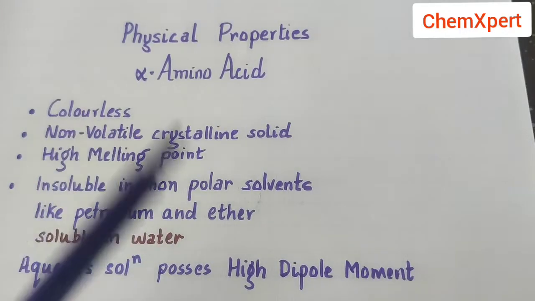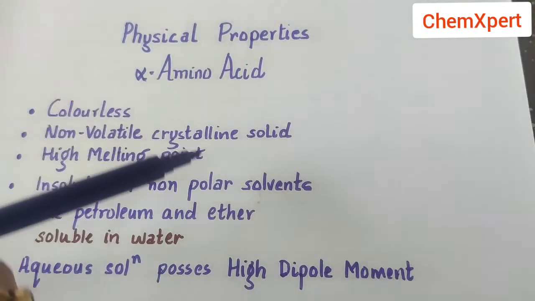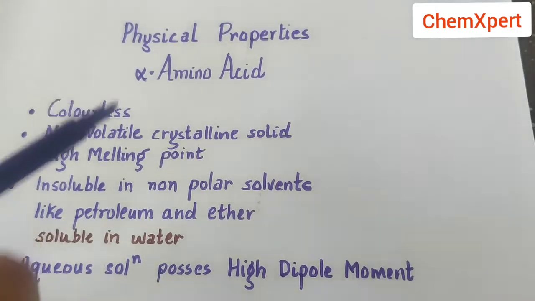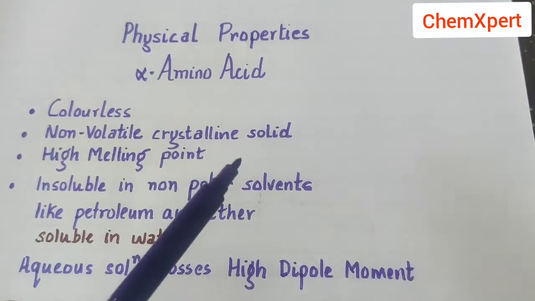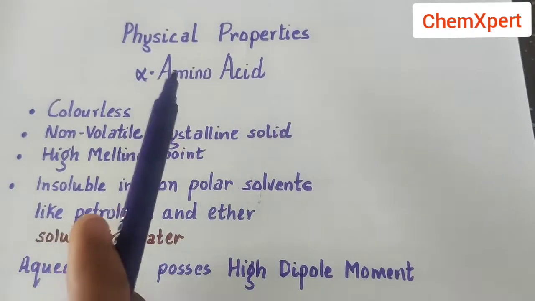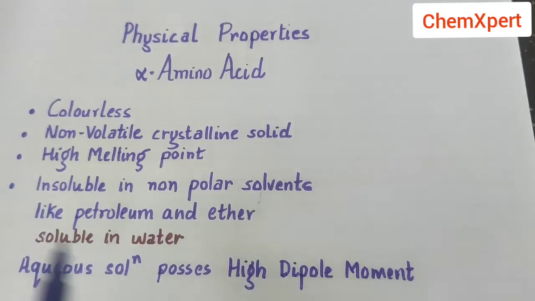So nowadays in MCQ pattern, this question can easily be framed: which of the properties is incorrect? So first of all, you must learn what the correct properties are. That is, amino acids are colorless, they are crystalline solids, due to which they possess high melting and boiling points. Since they are polar, they will be insoluble in non-polar solvents and soluble in water. And since they are soluble in water and polar in nature, hence they possess a high dipole moment.